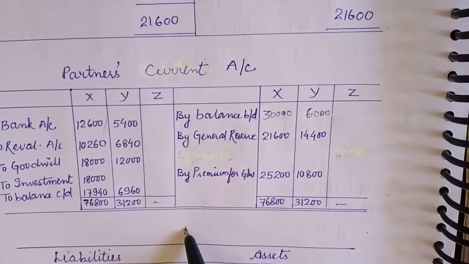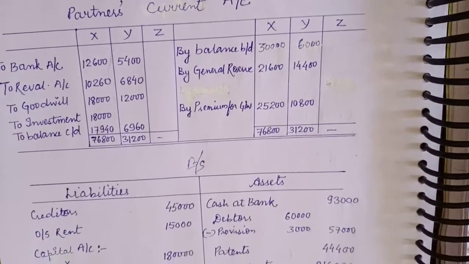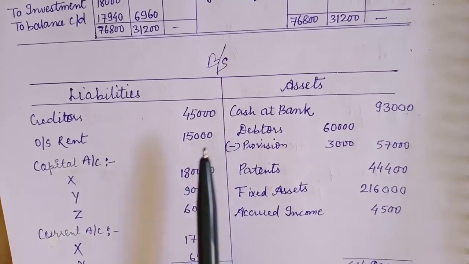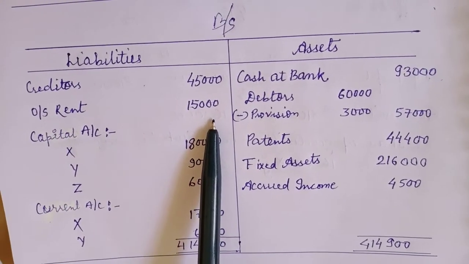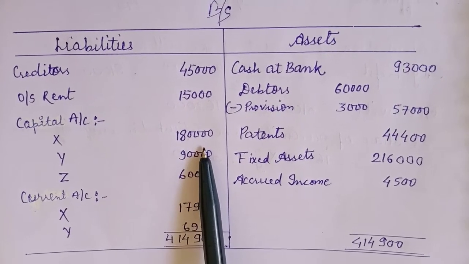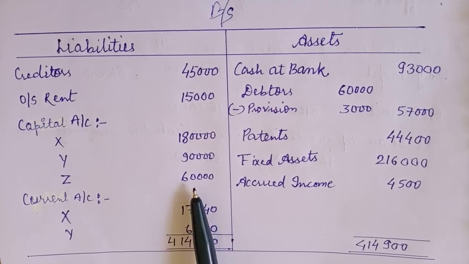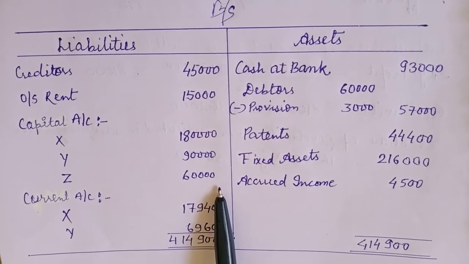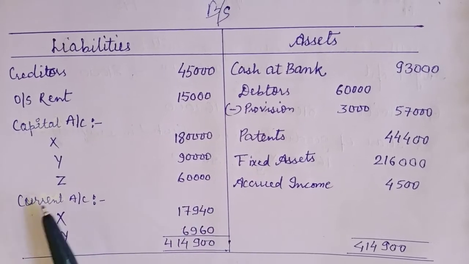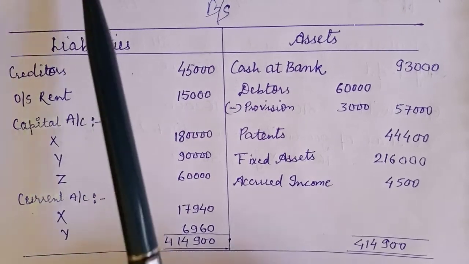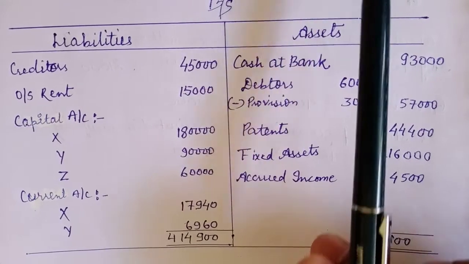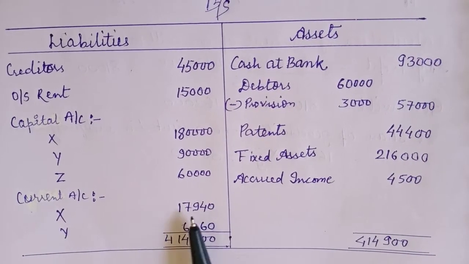Now here is the balance sheet. Creditors 45,000 I have written. Then outstanding rent 15,000 was to be recorded. Capital accounts: 1,80,000 given in the balance sheet, 90,000 given in the balance sheet, and Z is to bring 60,000 as his share of capital along with his share of goodwill. So that also I have written. And the current account balances for X and Y are on the debit side, so that will appear on the liability side. If it were on the credit side, that would come on the asset side.